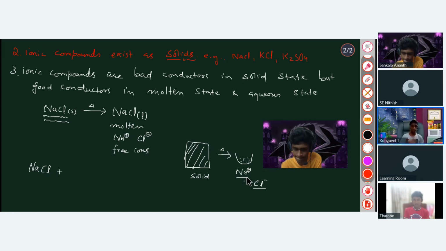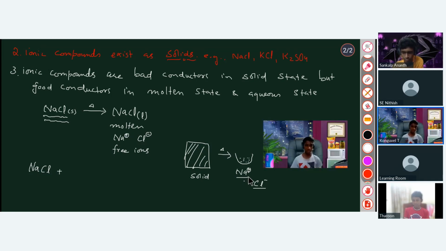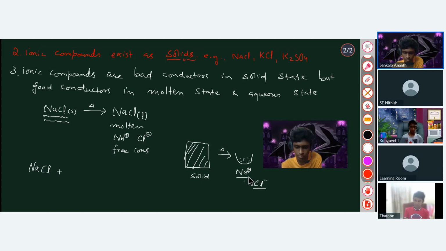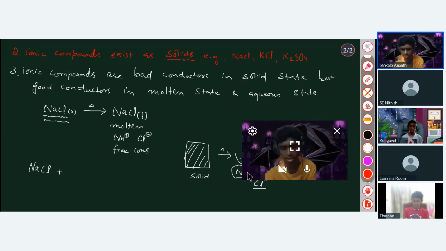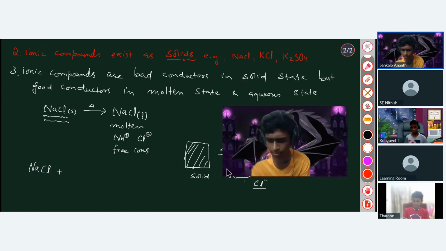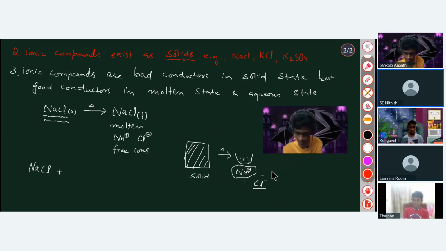So electricity will ignore all the chlorine ions and go through the sodium ions, right? No, you have to remember that conductivity is because of both Na positive ion and Cl negative ion. Chlorine is also a conductor. Yes, both have charge, Na positive and Cl negative. As long as they have charge.